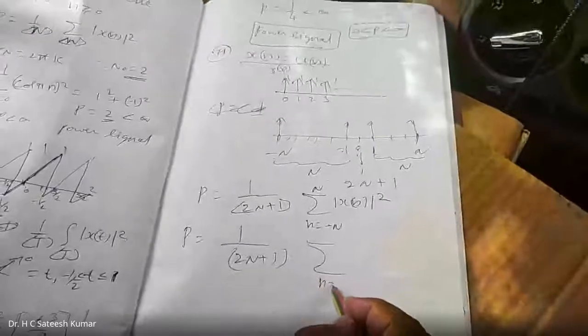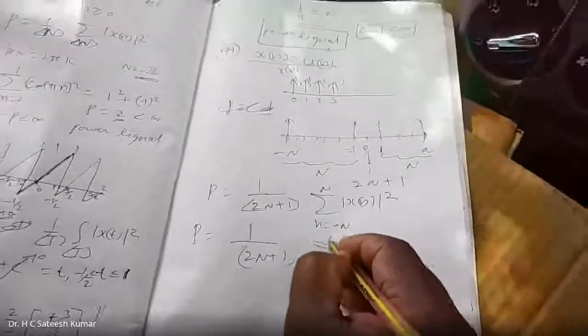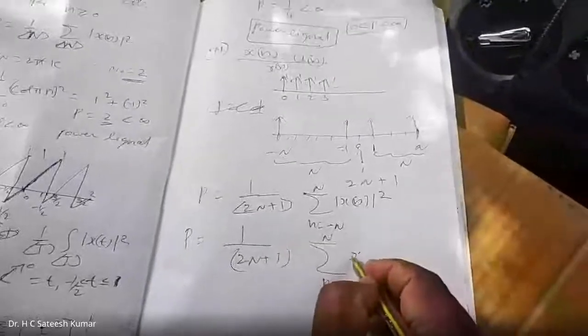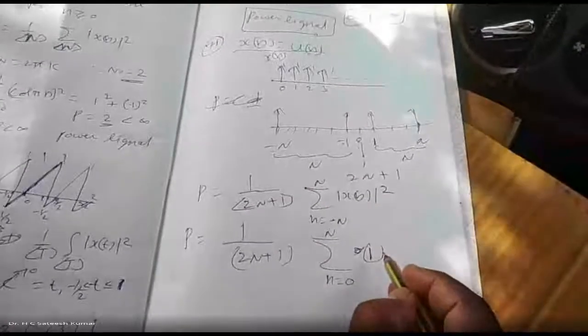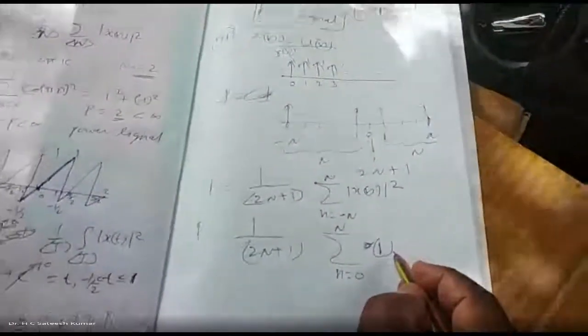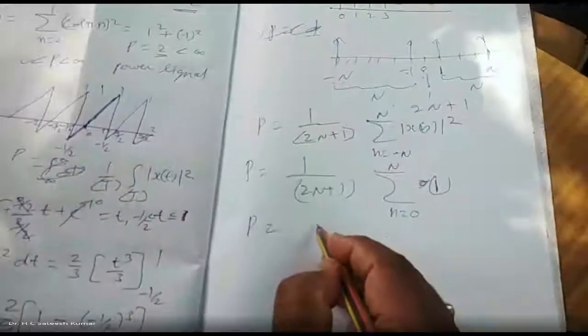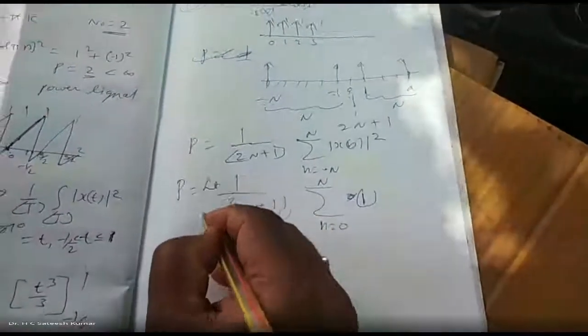Magnitude of x of n, from 0 to n, what is the value? 1 will be there. 1 square. Right, so P is equal to, and limit as n tends to infinity, you should take it.